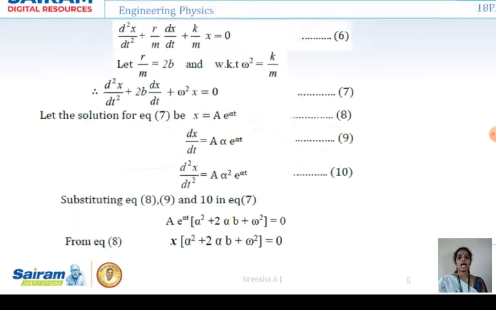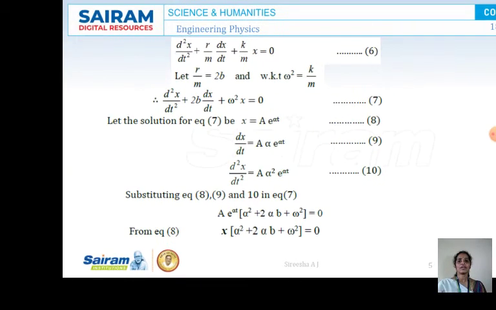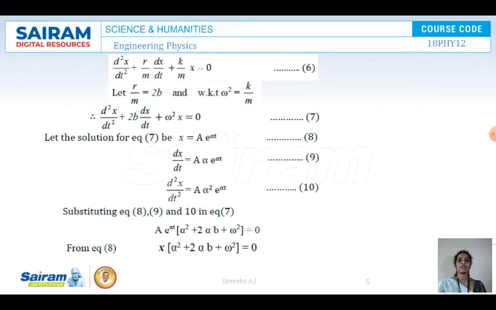Now here let r by m be 2b, and we know that omega square is equal to k by m. Substituting these two values in this equation, you are getting d square x by dt square plus 2b into dx by dt plus omega square into x equals 0, because we have substituted the values into this equation and we are getting this equation.